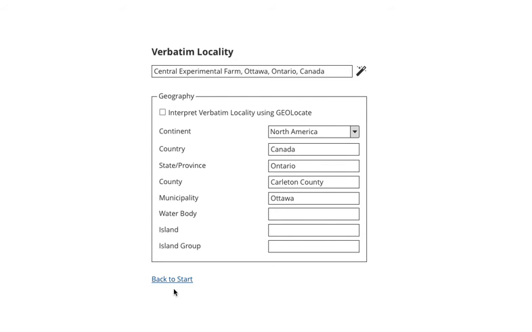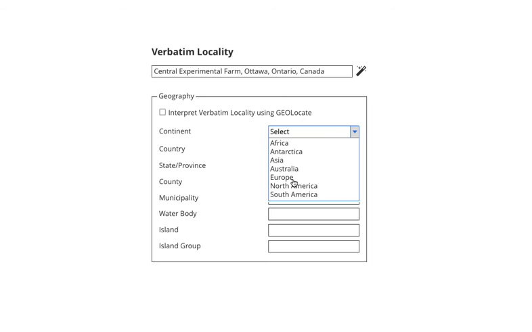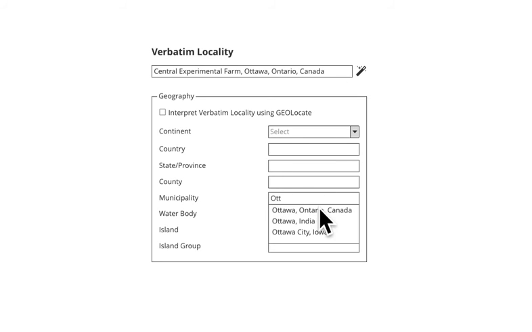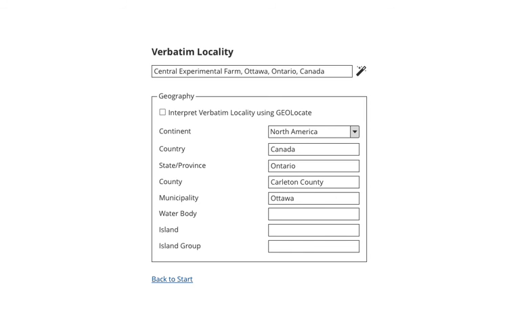So, three ways to enter your data. I can use my magic wand and have it automatically interpreted using a third-party system. I could enter things from least specific to most specific. Or what I'd love to be able to do is pick any of these fields, and as soon as I pick a municipality, obviously this list could be rather exhaustive, so hopefully you've typed enough of the name to reduce the list to something logical. But as soon as I see that option, boom, it backfills everything. And that is a demonstration of entering geography or places into the system. Thank you.